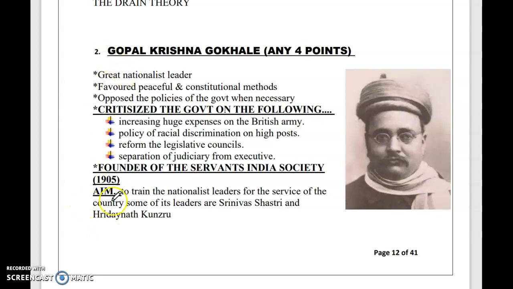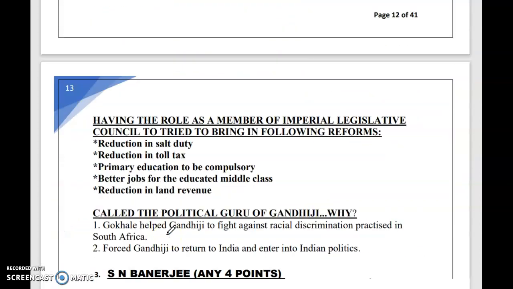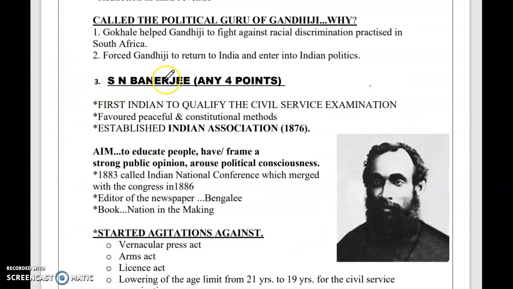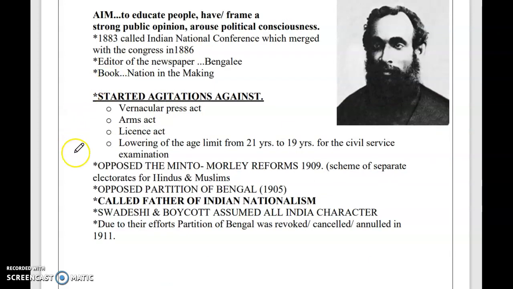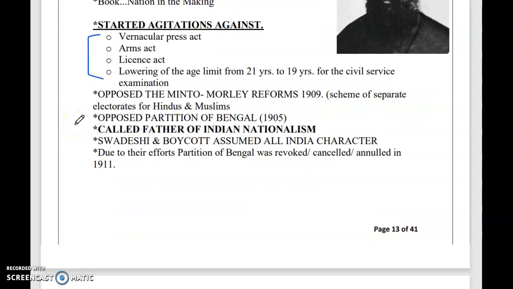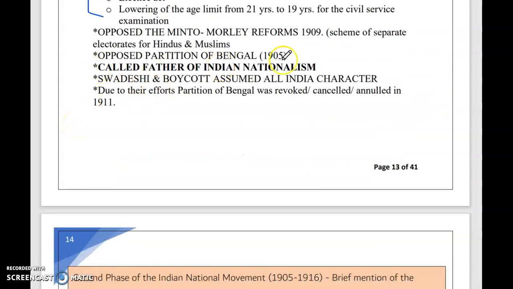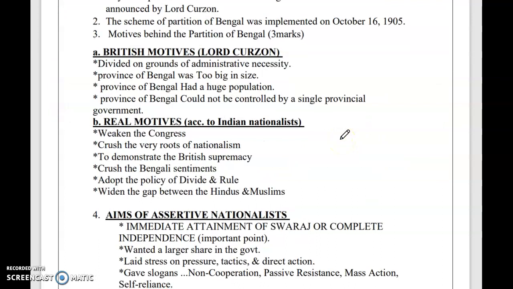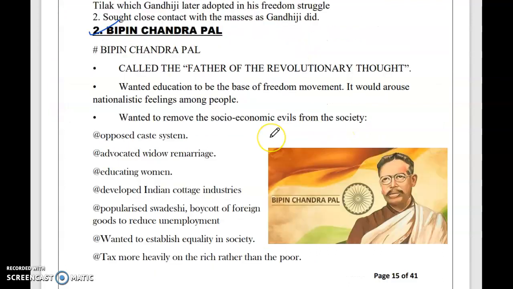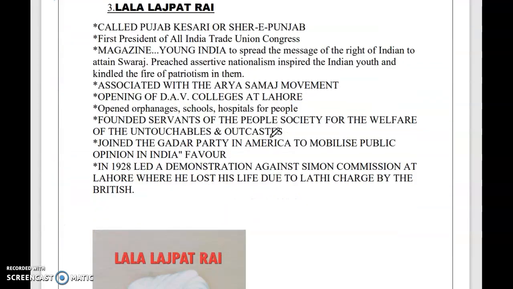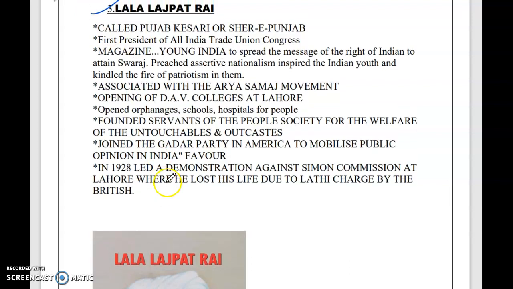Then Gopal Krishna Gokhale. He was the founder of the Servants of India Society. S.N. Banerjee, Surendranath Banerjee, established the Indian Association. He started agitation against these acts. Note down all these acts. He was called Father of Indian Nationalism. Then Lord Curzon. Boards will definitely ask you questions on important leaders. Then Lala Lajpat Rai. He was associated with the Arya Samaj movement.